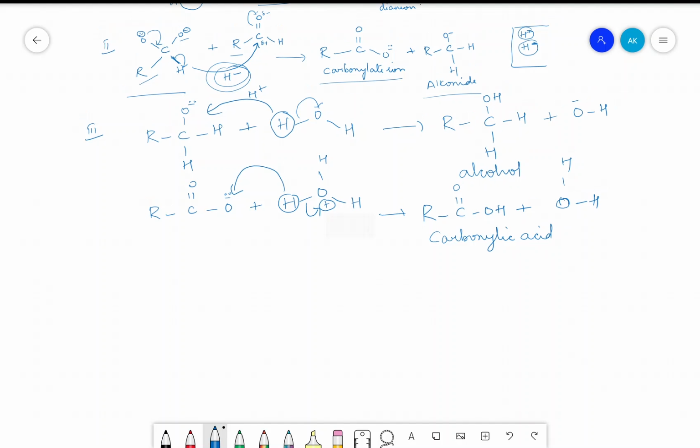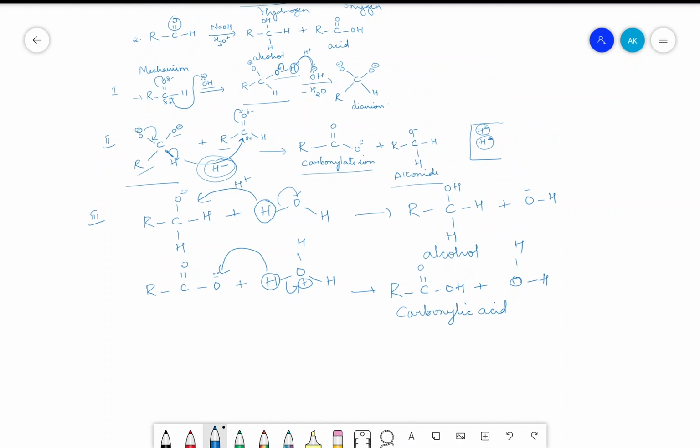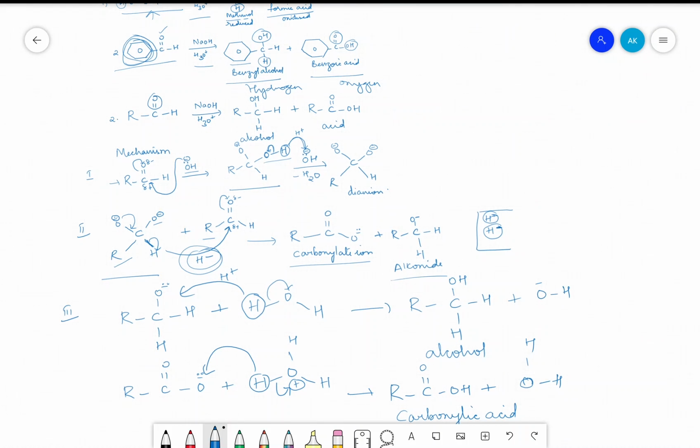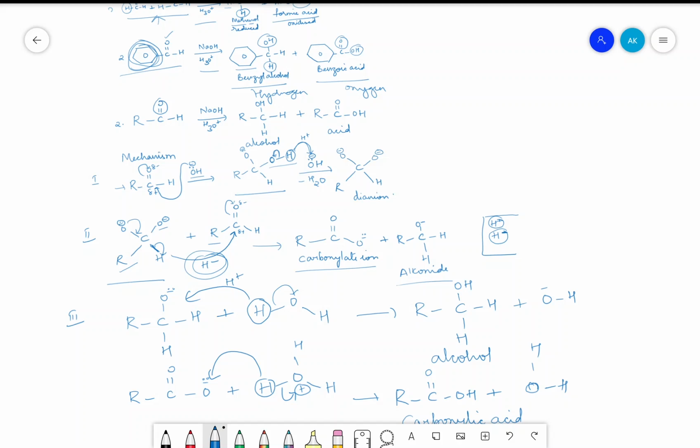Very simple reaction. It seems to be very tough, but it has to be simplified for our understanding. The first step is nothing but that, instead of using two aldehydes at a time, we have begun with one of the aldehydes and reacted it with a nucleophile, that is OH minus, and it results in the formation of an intermediate followed by removal of hydrogen here as proton to form a dianion, which is unstable.